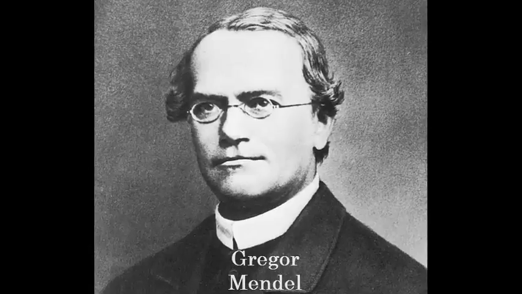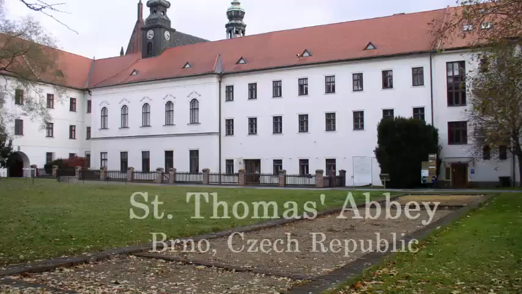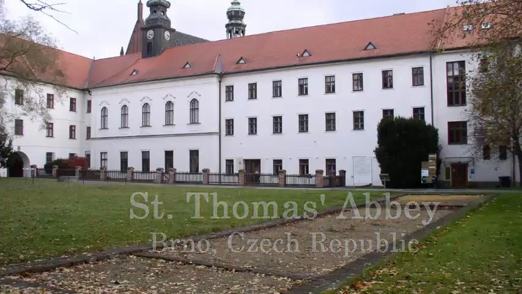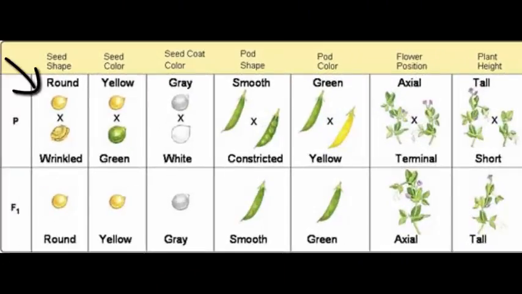Mendel was an Austrian monk who experimented with pea plants in his monastery garden by creating hybrids, or a plant that is the offspring of two different parents. He studied 7 traits in these pea plants: seed shape, seed color, seed coat color, pod shape, pod color, flower position, and plant height.